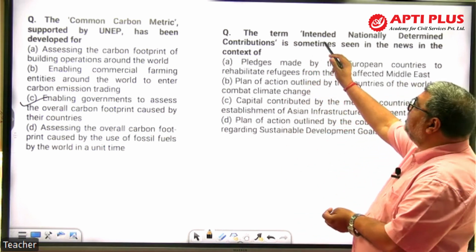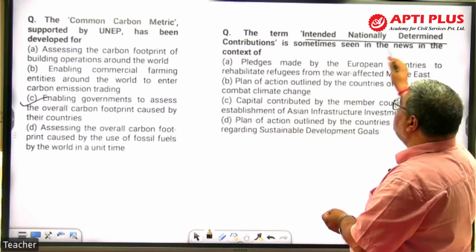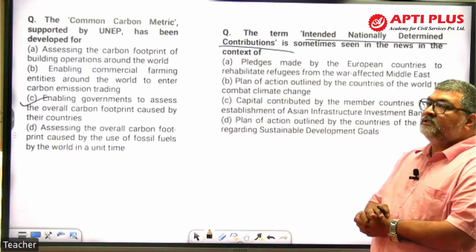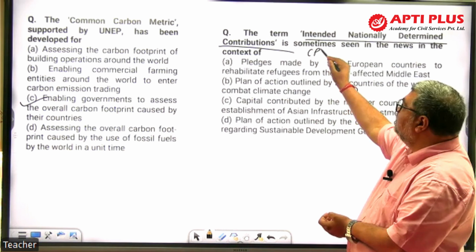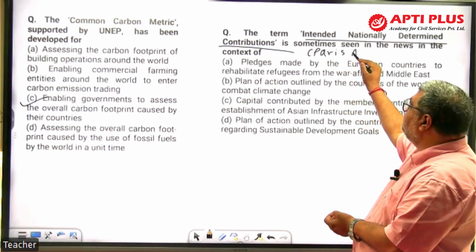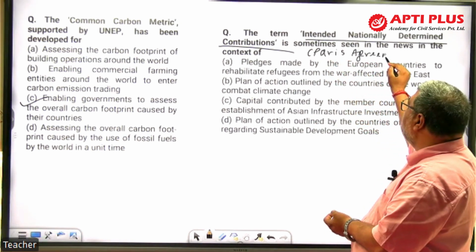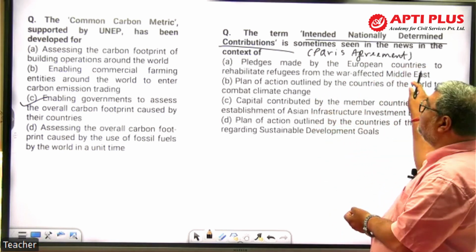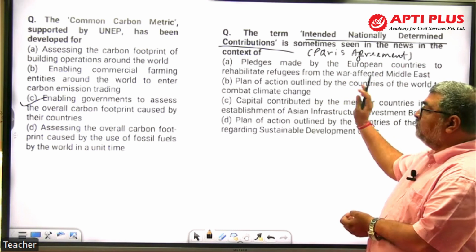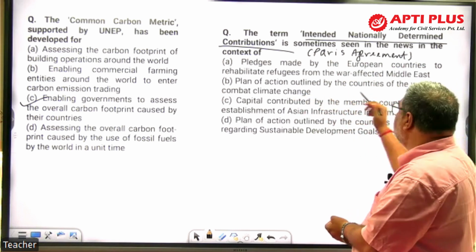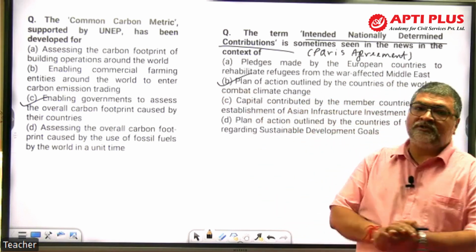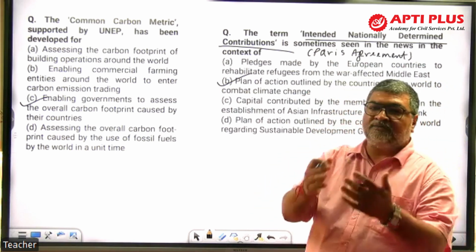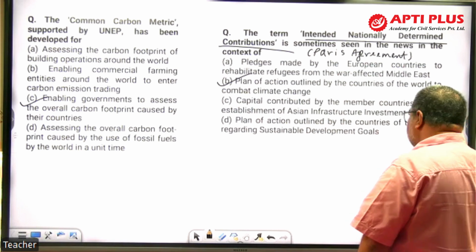Now look at this question. The term INDC, intended nationally determined contributions, seen in the context of what? That is, Paris Agreement. So, Paris Agreement on climate change, UNFCCC, United Nations Framework Convention on Climate Change. The pledges made by the European countries to rehabilitate refugees, plan of action outlined by the countries of the world to combat climate change, fight climate change. That is correct. See the question, current aspect, that based on that question is there.